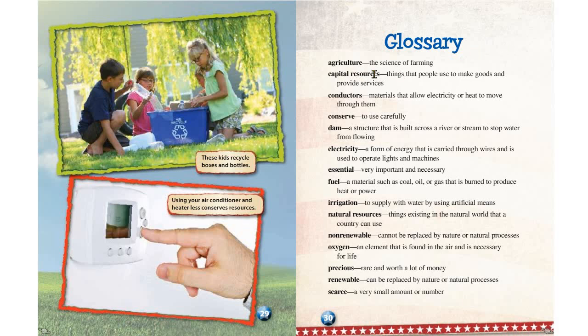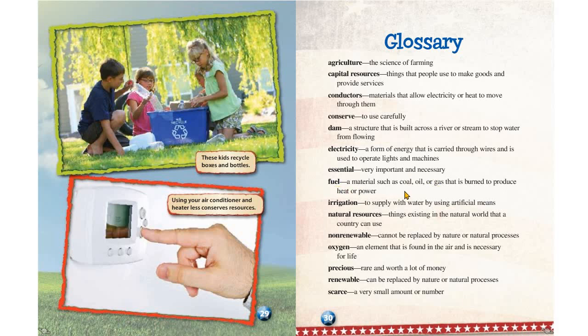Glossary. Agriculture, the science of farming. Capital resources, things that people use to make goods and provide services. Conductors, materials that allow electricity or heat to move through them. Conserve, to use carefully. Dam, a structure that is built across a river or stream to stop water from flowing. Electricity, a form of energy that is carried through wires and is used to operate lights and machines. Essential, very important, and necessary.